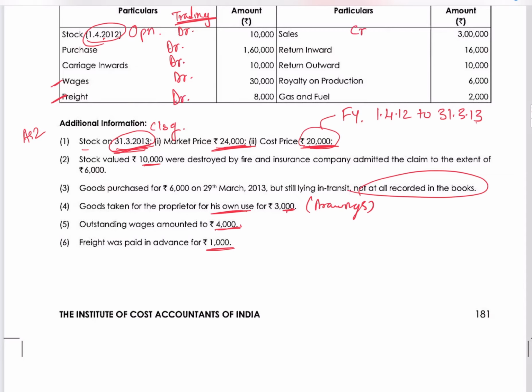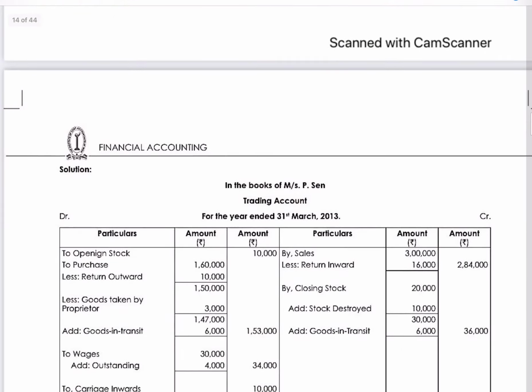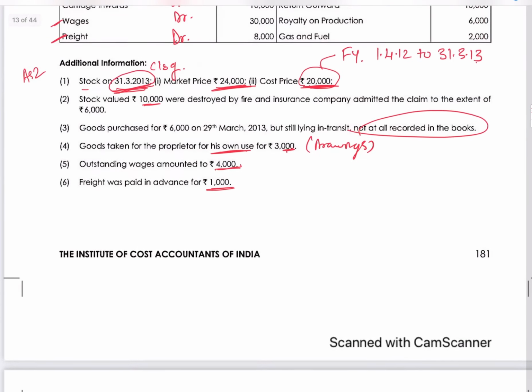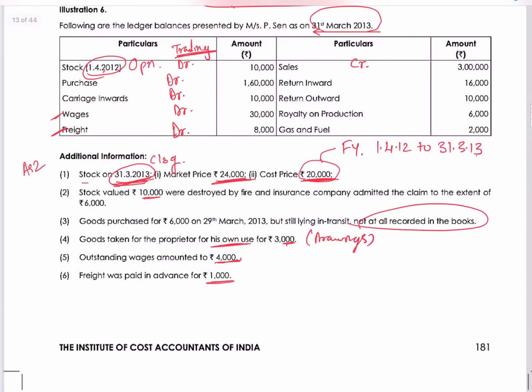Sales, credit. Return inward. Return inward means it has come back to us. We sold it and it came back, so it is a sales return, and we will reduce it from the sales.